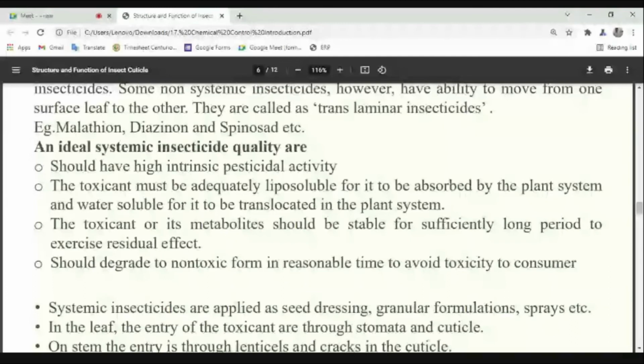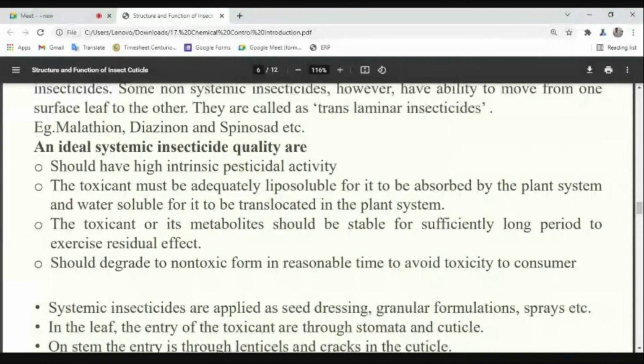Then the next point is, they must be water soluble. What is the meaning? Once they are absorbed by the plant, now what should happen? They must be throughout the plant. How can they move throughout the plant in the vascular system? If they are water soluble, then only through the xylem, through the vascular system, they can be translocated within the plant. Yes or no?